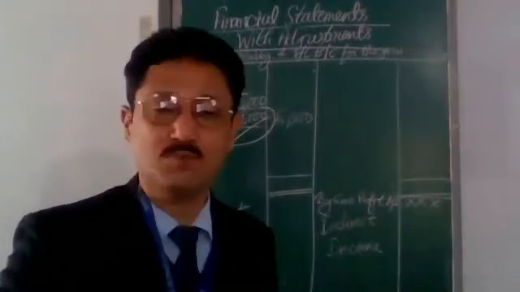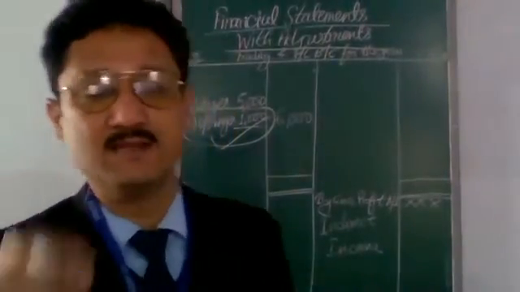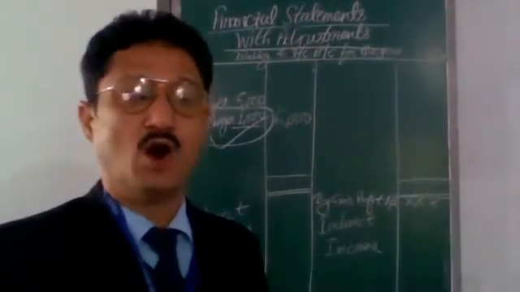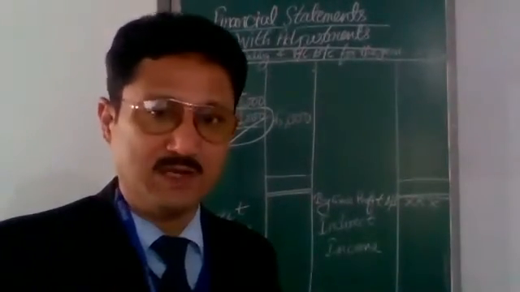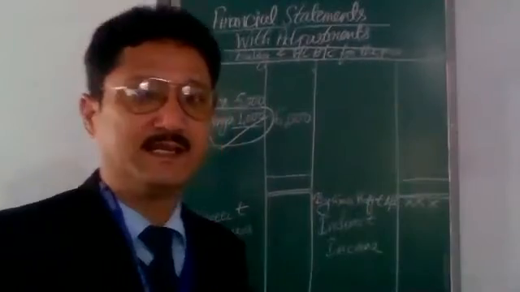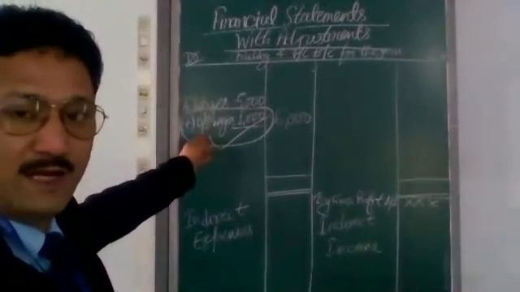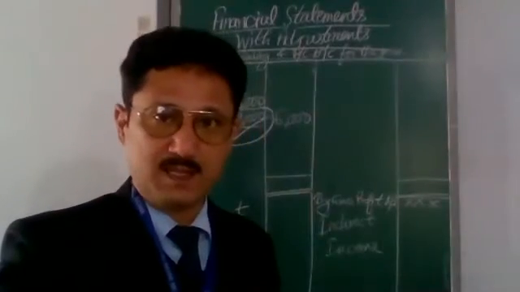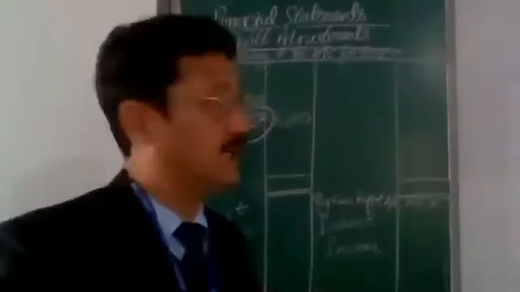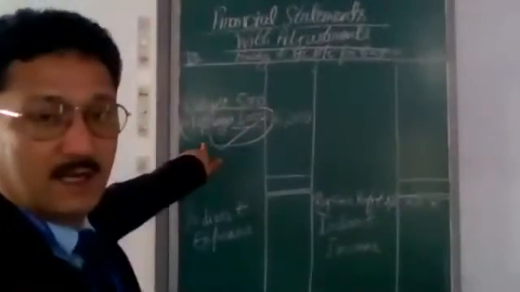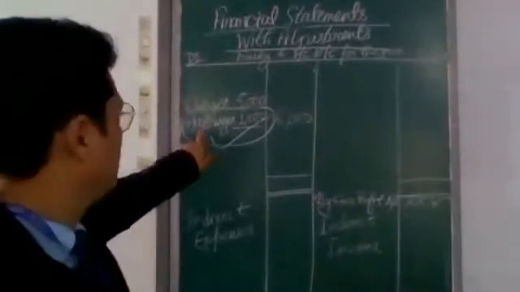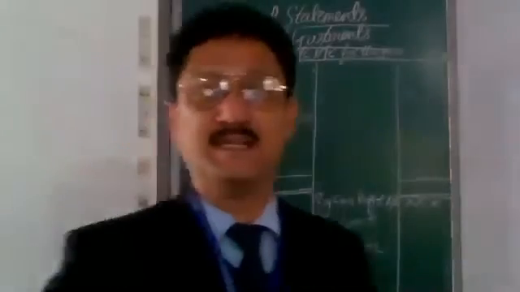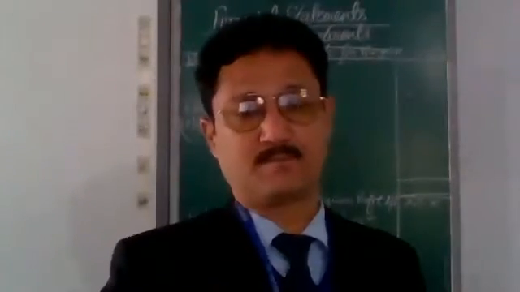This is the financial treatment of outstanding expense. All the adjustments, I will tell you the financial treatment, and it is to be shown in the balance sheet as well as the trading or profit and loss account. So outstanding expenses will be shown in addition to the concerned expense and also in the balance sheet on the liabilities side.